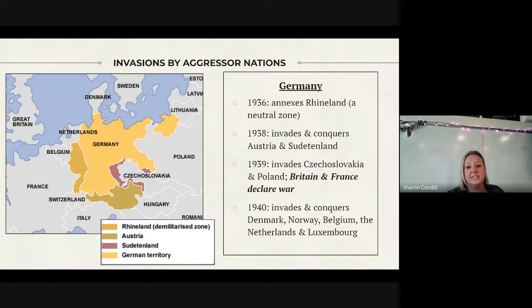And Germany decides in 1936 to just violate those rules anyway, and annexes it, and actually puts military in the Rhineland. In 1938, it decides to invade Austria and also take this part of land called the Sudetenland. And the Sudetenland, much like the Rhineland, is historically German.